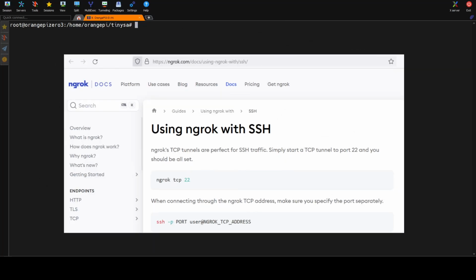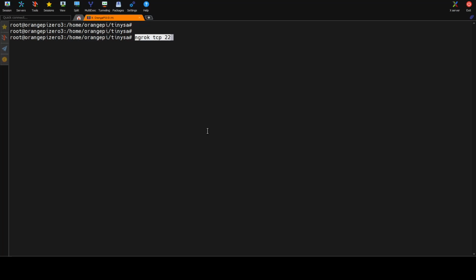It is a cloud application that allows us to publish some services. I have set up ngrok with a test account. It is not very complicated to set up. All you need to run it is one command: ngrok tcp 22, as our SSH port is 22.